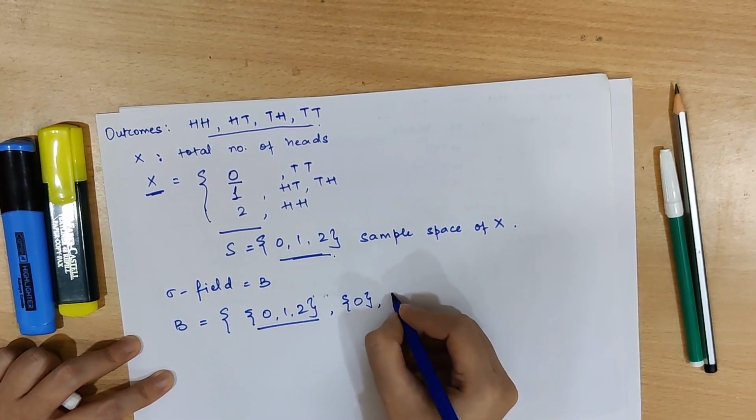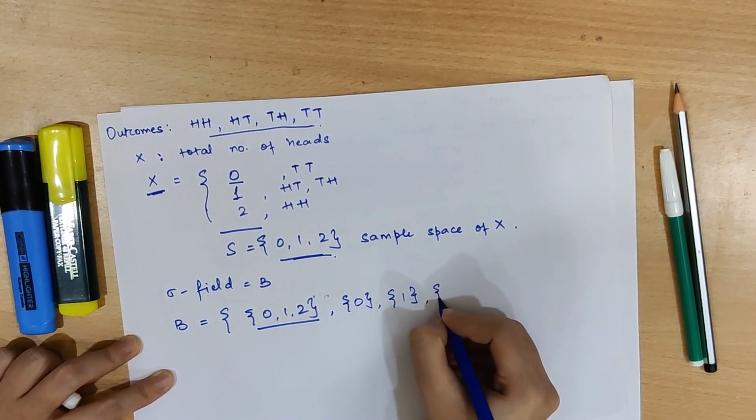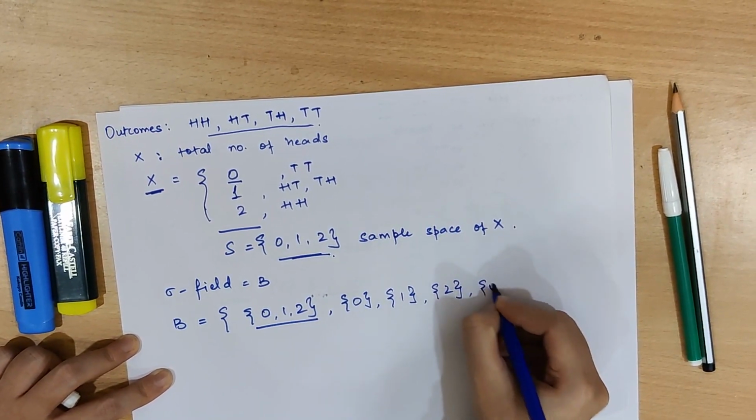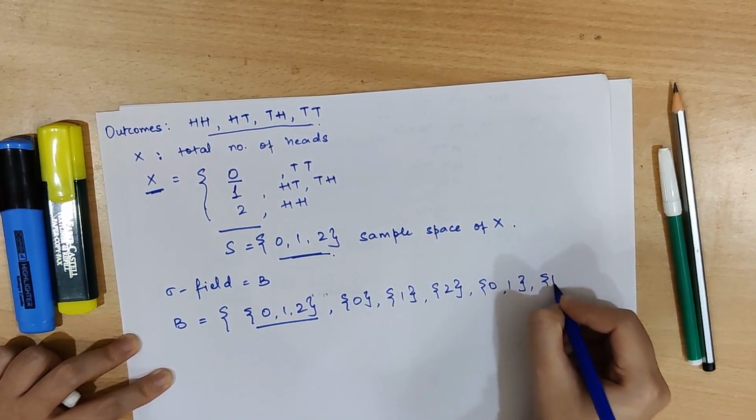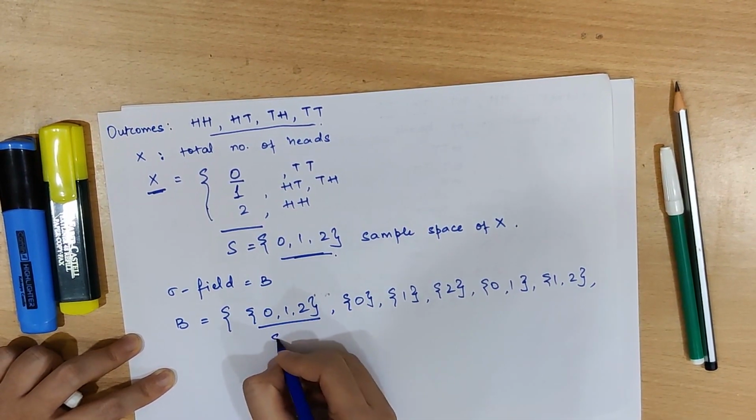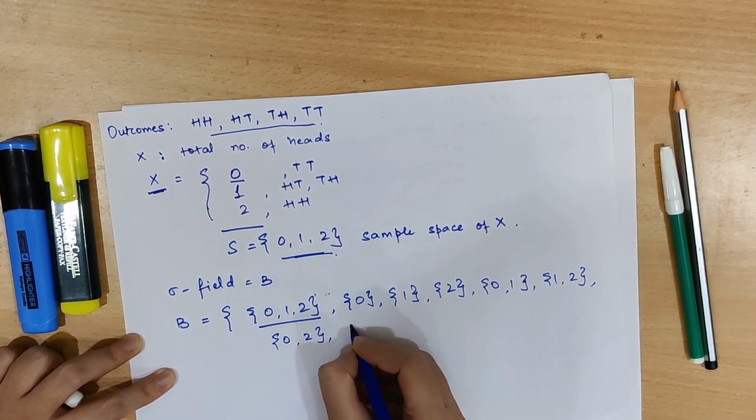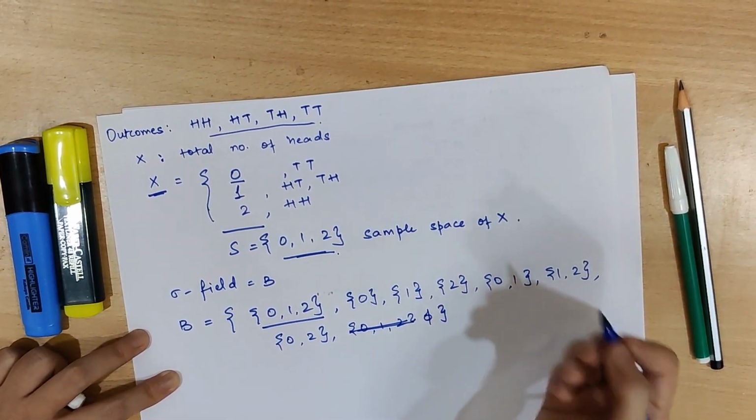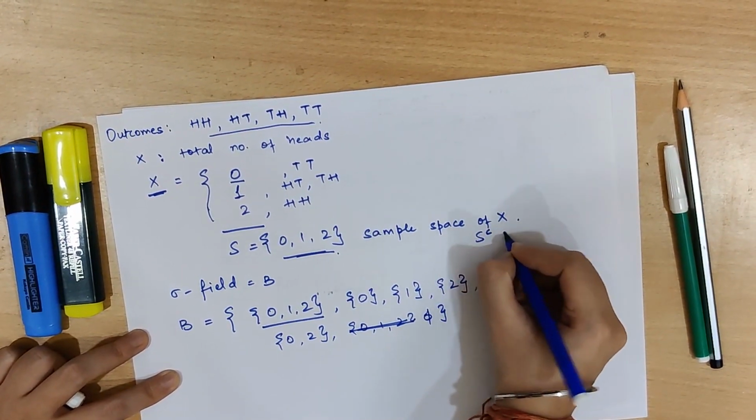This is equal to {0, 1, 2}, {0}, {1}, {2}, {0, 1}, {1, 2}, {0, 2}, then the empty set, since S complement is equal to the empty set.